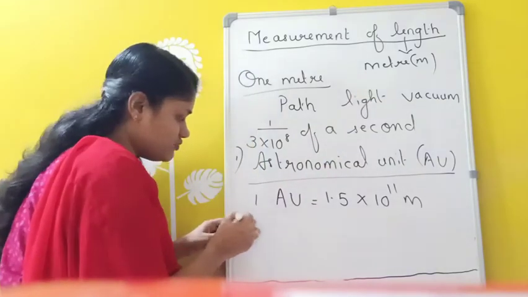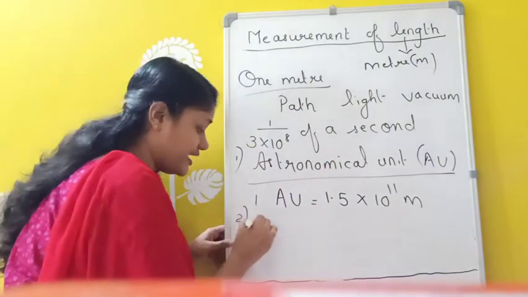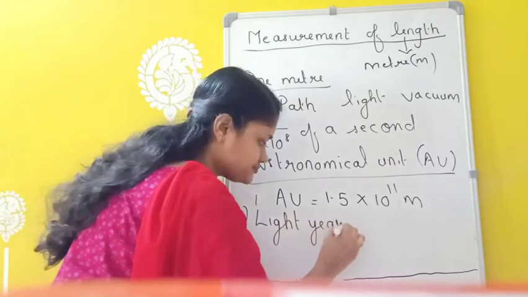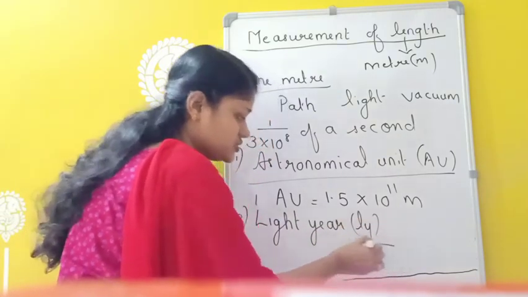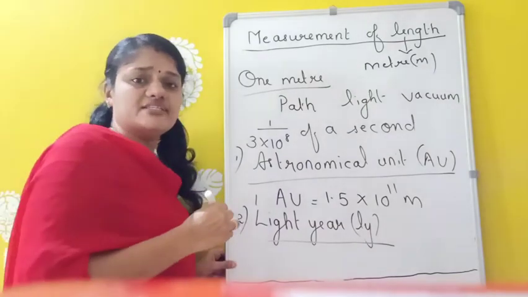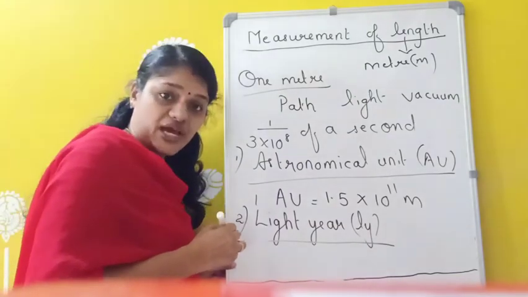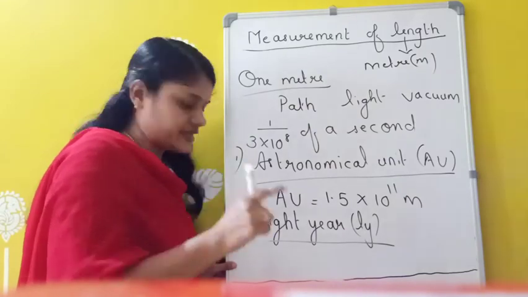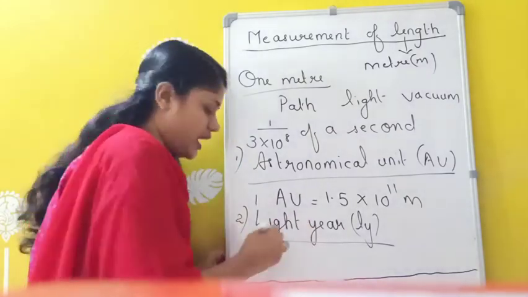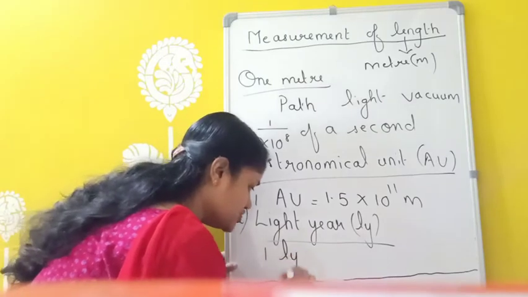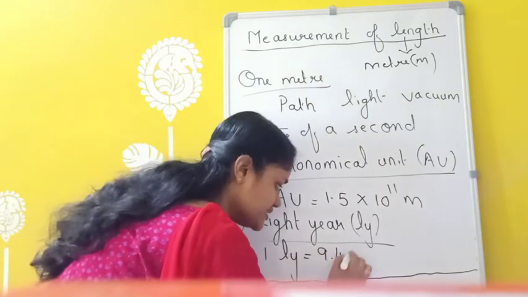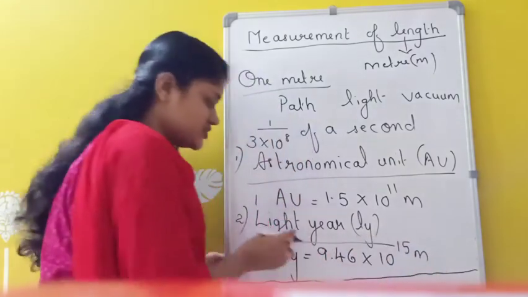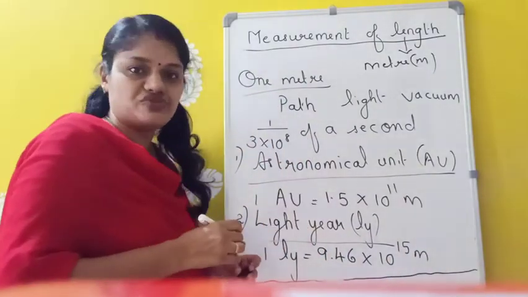Then another larger unit for length is light year. 1 light year is the distance travelled by light in vacuum in 1 year. The distance travelled by light in vacuum in 1 year is called 1 light year, and this 1 light year is equivalent to 9.46 into 10 raised to 15 meter. So this is also another larger unit of length.